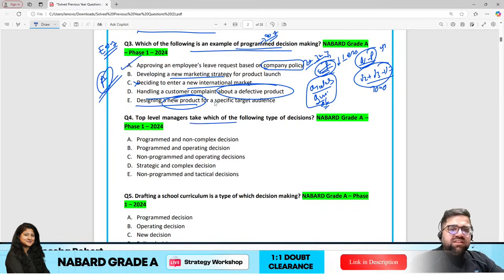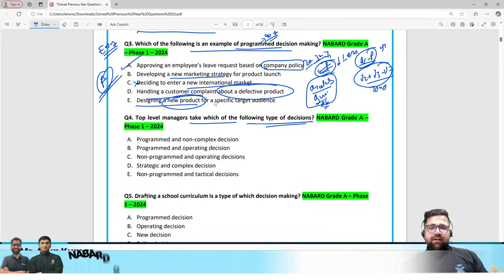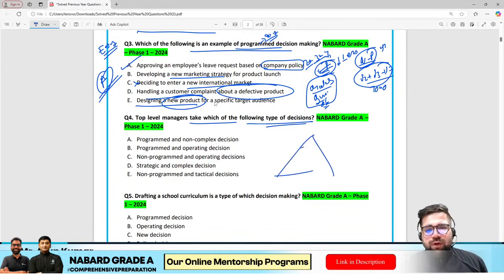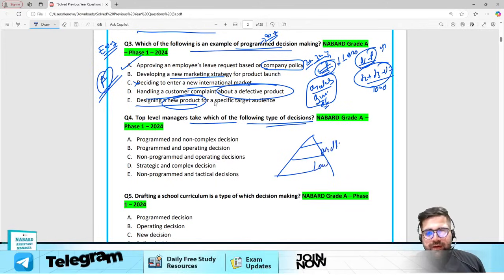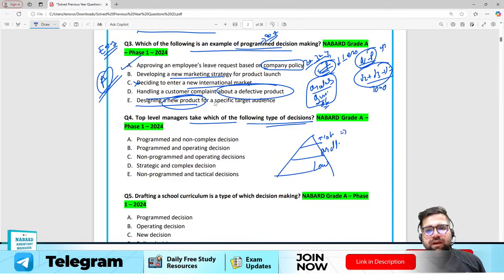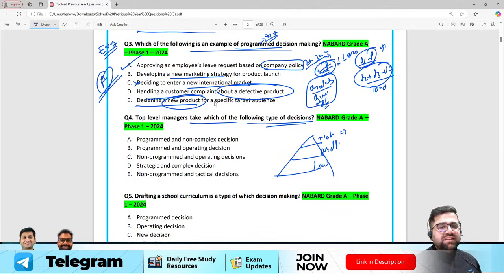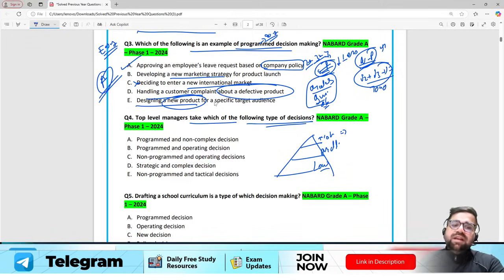Top level managers take which of the following type of decision? So if you are aware, there are 3 levels of managers: you have top, middle and low. Okay, low, middle and your top. Top people includes your CEO. Middle level is basically your departmental heads, and low level is basically your assembly line. Okay, now top level takes which of the following type of decision?